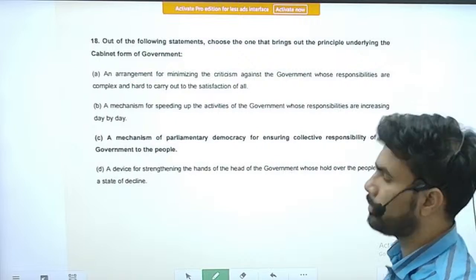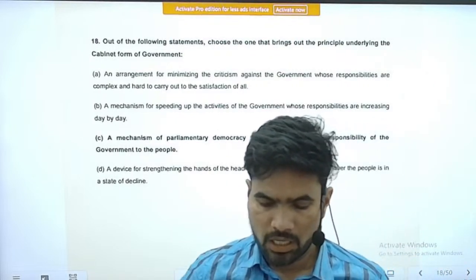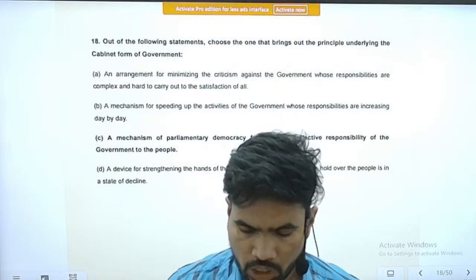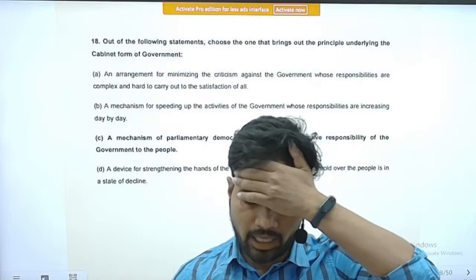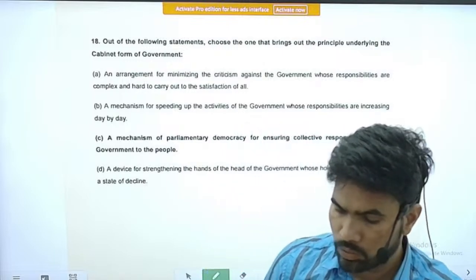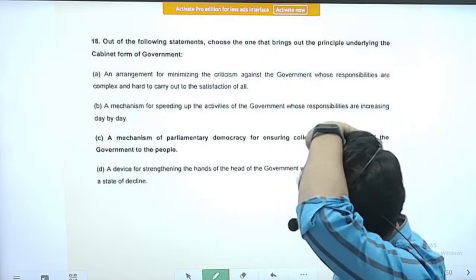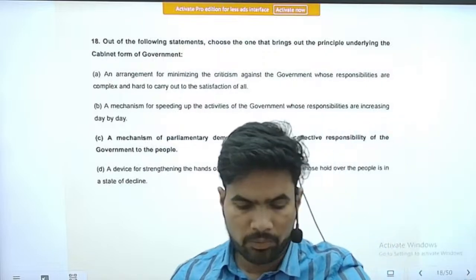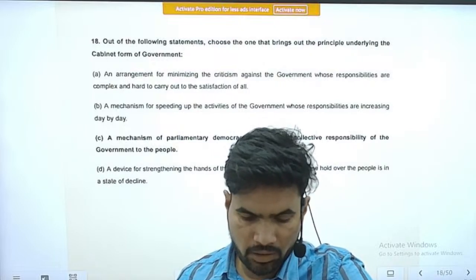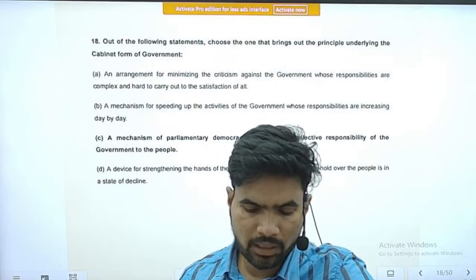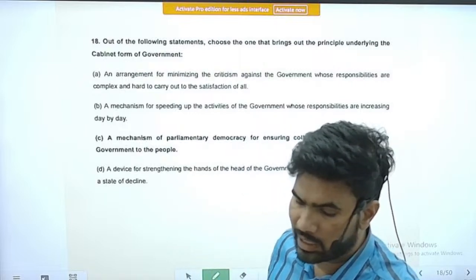Next question, question number 18. Out of the following statements, choose one that brings out the principle underlying the cabinet form of government. Option A, an arrangement for minimizing the criticism against the government whose responsibilities are complex and hard to carry out to the satisfaction of all.